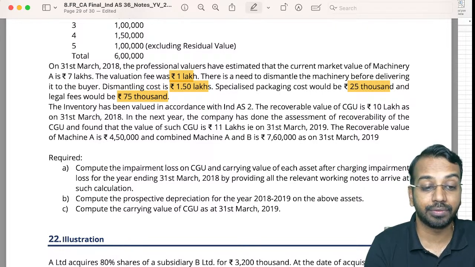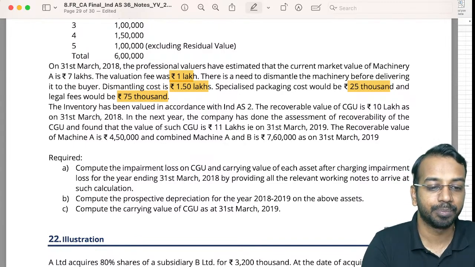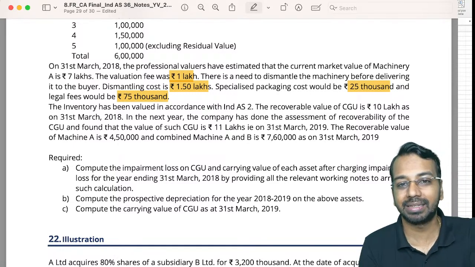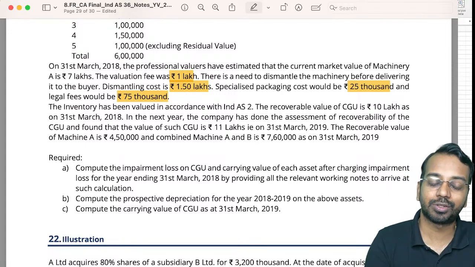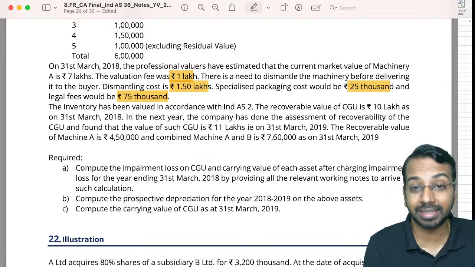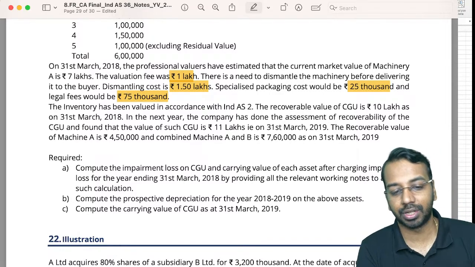7 minus 2.5 is 4.5. This 4.5 is my fair value less cost to sell. The inventory has been valued in accordance with Ind AS 2. So one thing you have to keep in mind is you will not again go and say inventory is impaired, because as per Ind AS 2 you have already stated it at net realizable value. That is your estimated selling price minus cost of completion and selling.